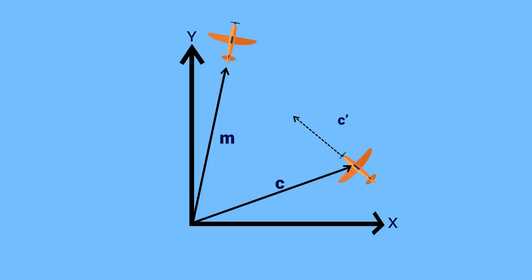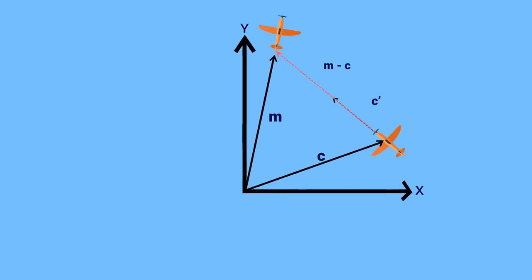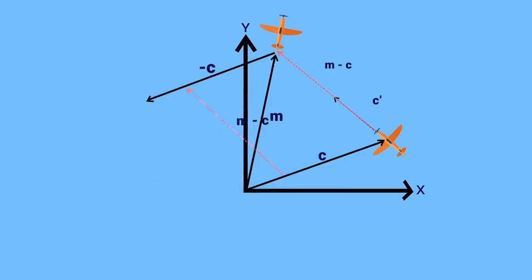There's no wind or anything, so the plane is definitely flying in the direction it's pointed. Now, we don't know the speed or the length of that vector currently, but we know the direction at least. That's more important because there's another vector pointing in that same direction, which is easy to find, and that's m minus c. For the visualization, m minus c is the same as m plus negative c, and putting negative c on top of m gives us a vector that points from the back plane to the front one.